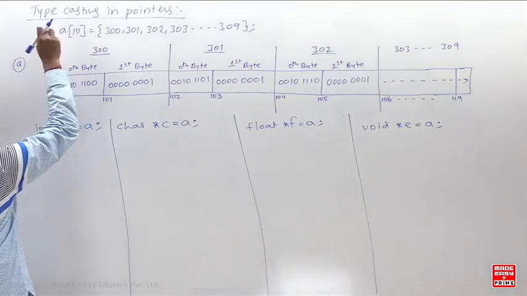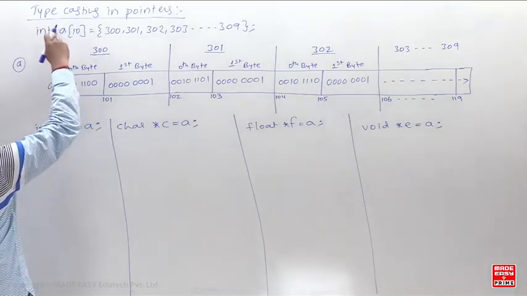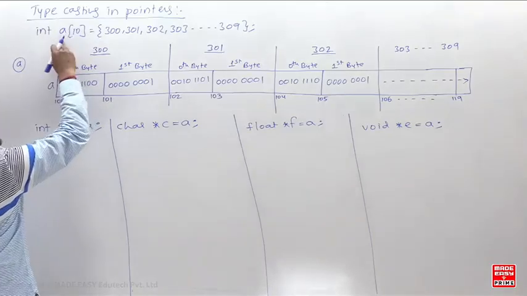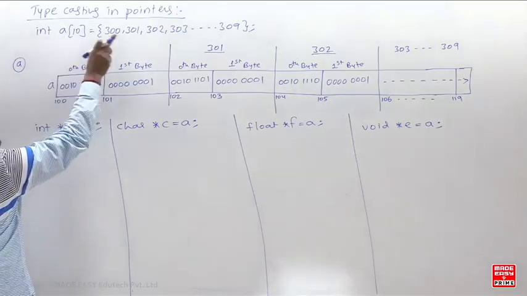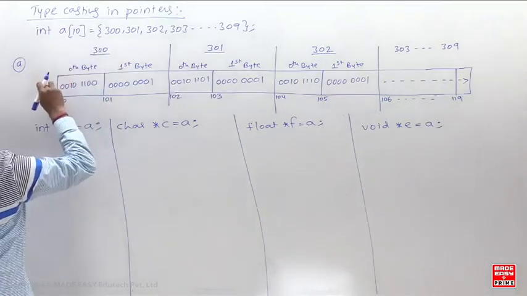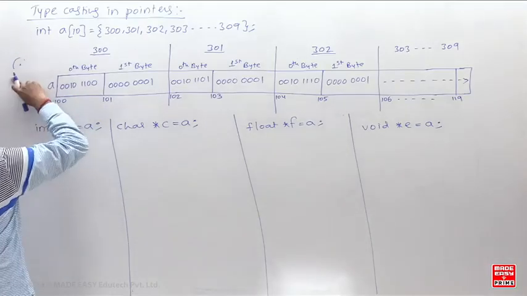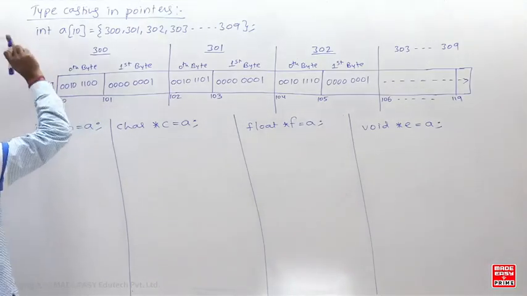Base address of the 0th element. Everybody knows that. इतना पूरा डिटेल में पढ़े. So array name without subscript, A, means what? Array name without subscript will contain the base address of the 0th element.